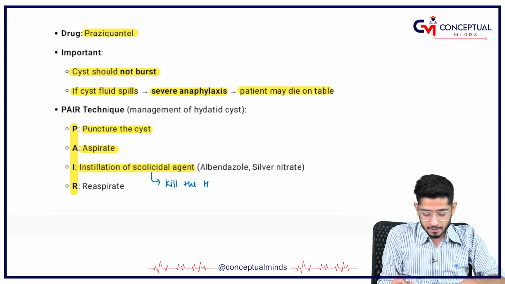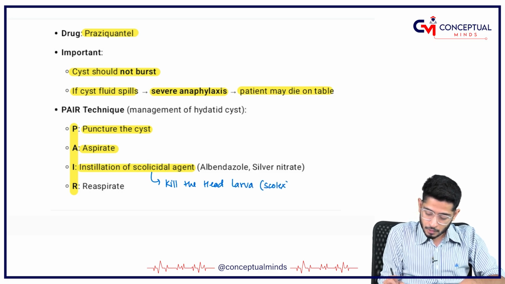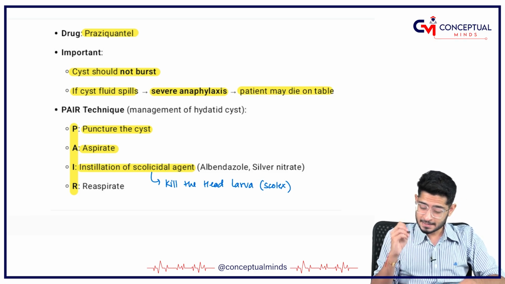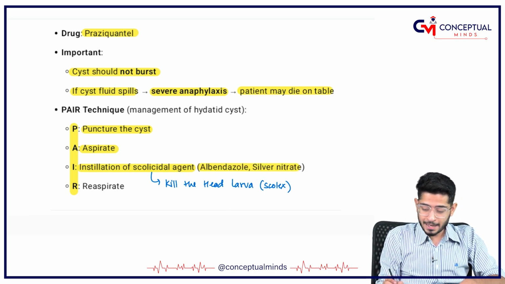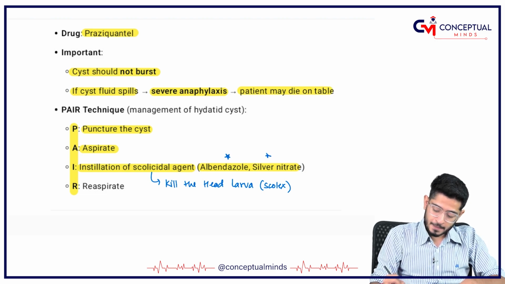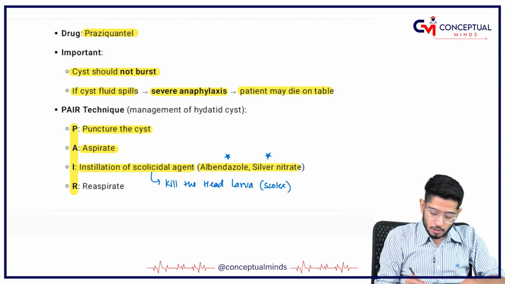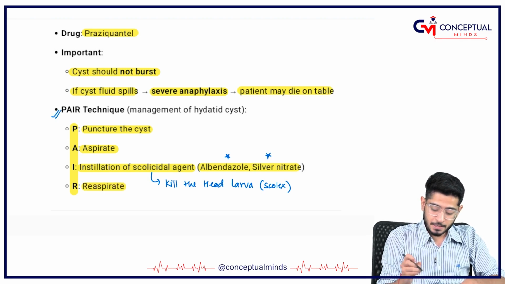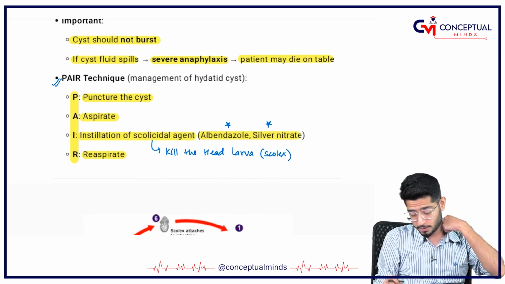So, you are going to kill the head of the larva. Okay. So, kill the head, that is the scolex, right. Kill the head of the larva, the scolex. Okay. And once the larva is killed with albendazole and silver nitrate, they are very important, albendazole and silver nitrate, again you are going to reaspirate, and the mnemonic becomes PAIR. So, this is called the PAIR technique and this is the management.